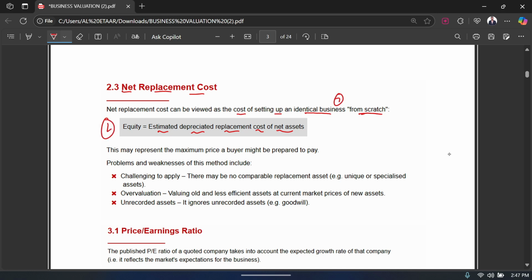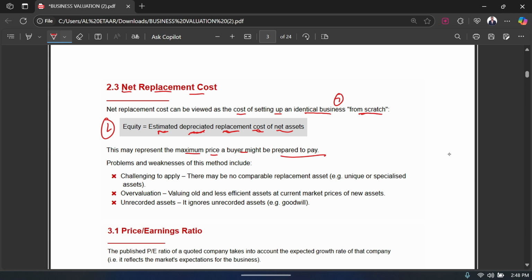And the second way that this method uses is that it says, okay, if for example I have a lot of assets in my company, what if I replace these assets? What if I replace these depreciated assets? Because obviously if you have assets in your company, you will be using them and they will be depreciating, right? So what if I replace all these depreciated assets with new assets? That is exactly what they're talking about there, estimated depreciated replacement cost of net asset. This may represent the maximum price a buyer might be prepared to pay for my depreciated assets.